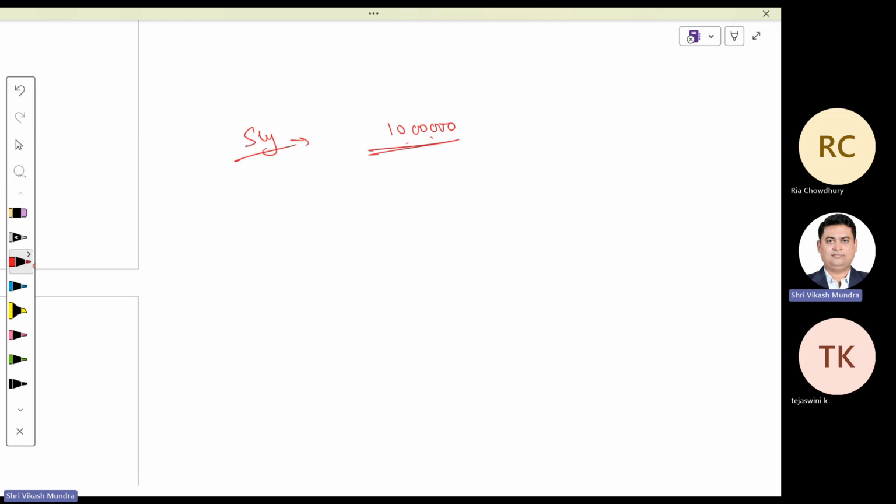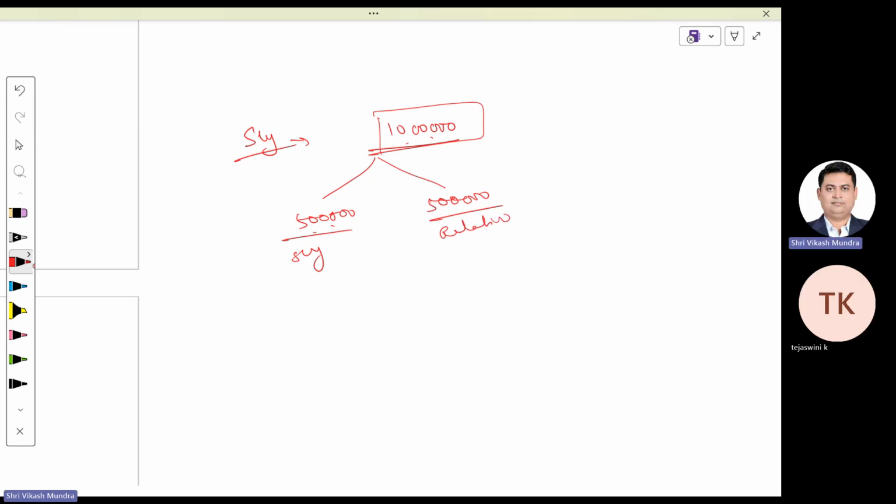I request my employer, instead of paying the entire 10 lakhs to me, please divide this into two parts. Please pay 5 lakh to me as salary and transfer the remaining 5 lakh to one of my relatives, and I will take this money from him. This way, my tax liability is zero and the relative's tax liability is also zero. Don't you think it is possible to evade tax in this manner?